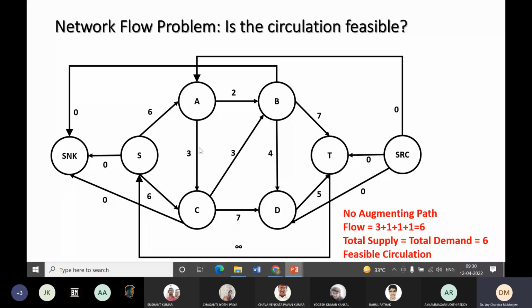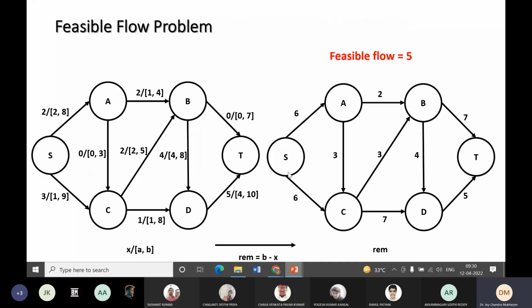Now what is the feasible flow? So 0 is not a feasible flow, that we have already argued, why 0 cannot be a feasible flow. Now this augmenting path, this flow actually assigns some value. So at this stage, if you see what is the remaining capacity, it is 6, it is 2, it is 7. So this is the residual capacity.